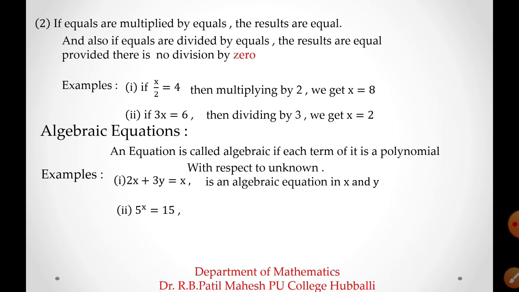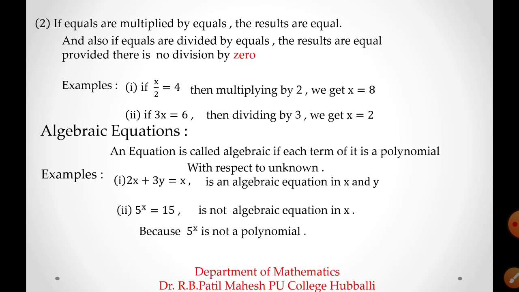Second example, look at that carefully. 5 to the power x equal to 15. Here this is not an algebraic equation in x because 5 to the power x is not a polynomial. Students, 5 to the power x is not a polynomial, so example number 2 is not an algebraic equation in x. Then what is the meaning of algebraic equation? An equation is called algebraic if each term of it is a polynomial with respect to the unknown values.